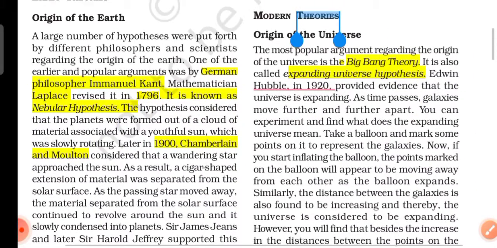These are early theories about the origin of the earth. First of all, German philosopher Immanuel Kant gave his theory, and then mathematician Laplace revised it in 1796, and it is known as the nebular hypothesis theory. So first of all, we will know about the nebular hypothesis theory. What was it? First, the meaning of nebular is nebula, and this is a very popular theory.